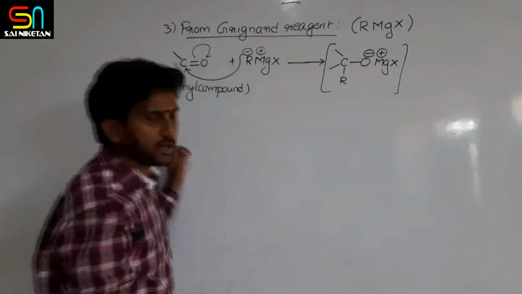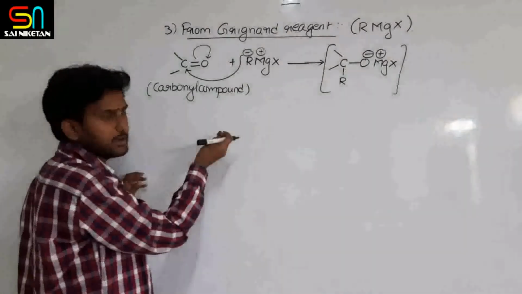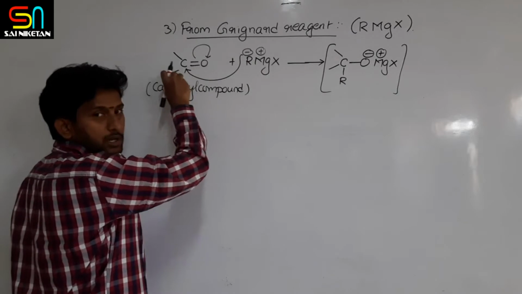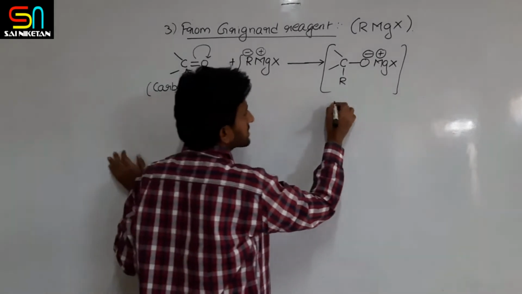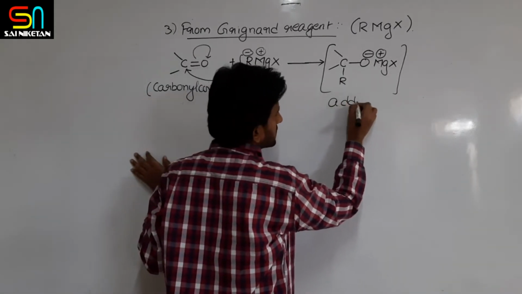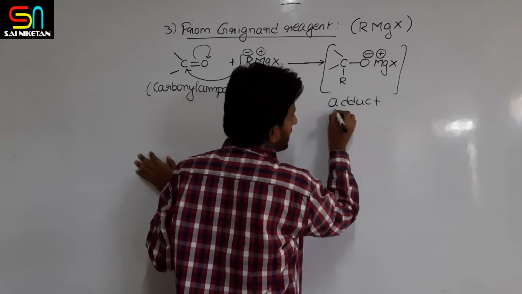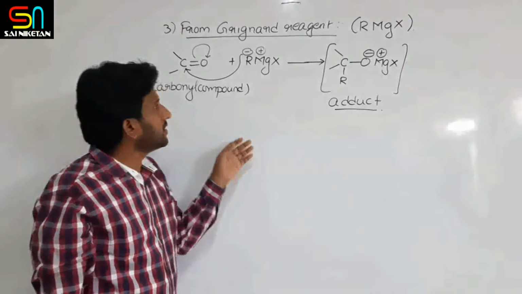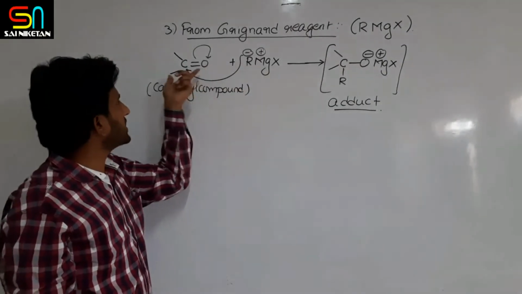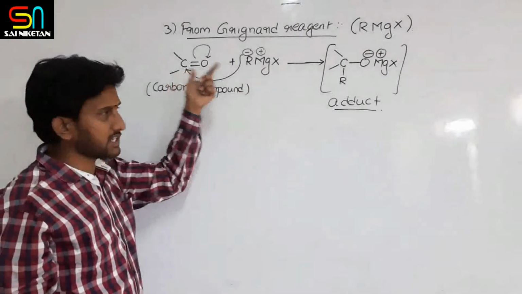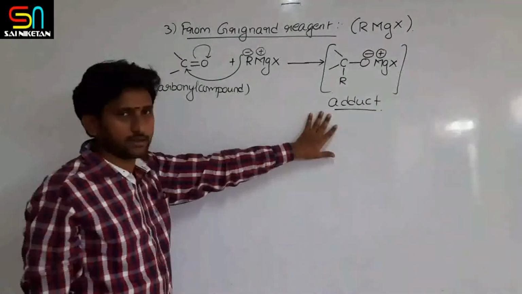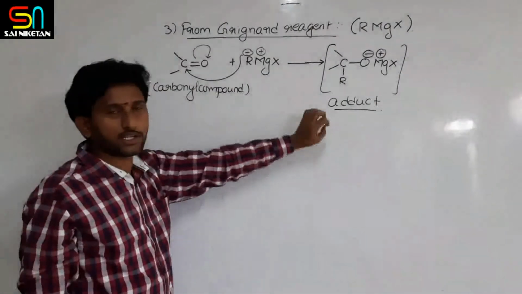Such type of product formed by addition of Grignard reagent onto the carbonyl compound is called an adduct. Adduct literally means addition product. What is happening? Addition of RMgX to the carbonyl carbon is taking place. So the intermediate obtained is called adduct. Adduct means addition product.